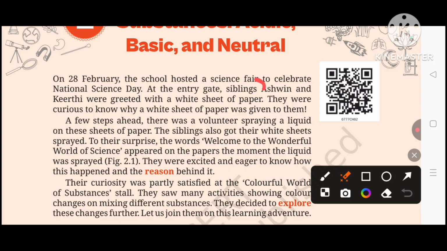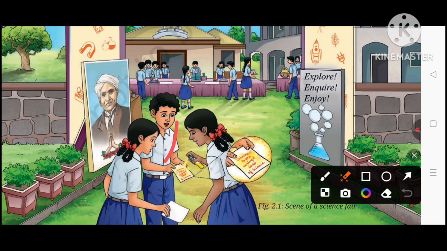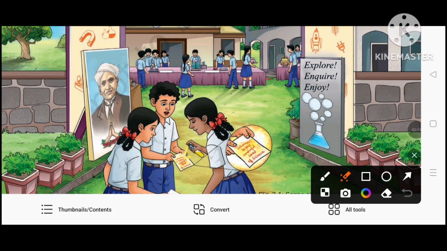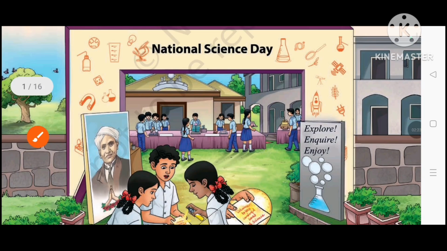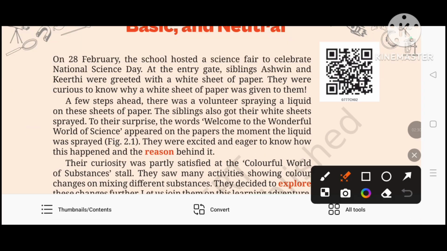At the entry gate, the siblings Ashwin and Kirti were greeted with a white sheet of paper. As we see here, these are the two siblings. This is Kirti and this is Kartik. So let us see what is given here.